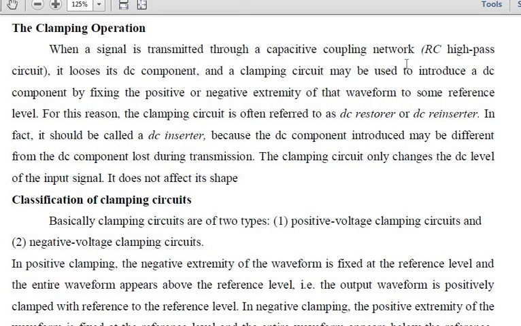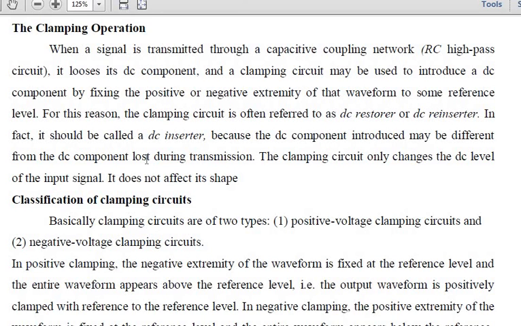What were the names of the clipping circuit? Voltage limiter, because you are cutting off there. They are called voltage limiters, current limiters, amplitude selectors, or slicers. But when it comes to the clamping circuit, these are called DC restorers or DC reinserters. In fact it should be called a DC reinserter, because we lose a DC component and then reinsert it. The DC component introduced may be different from the DC component lost during transmission, so that's the reason for the name DC inserter.